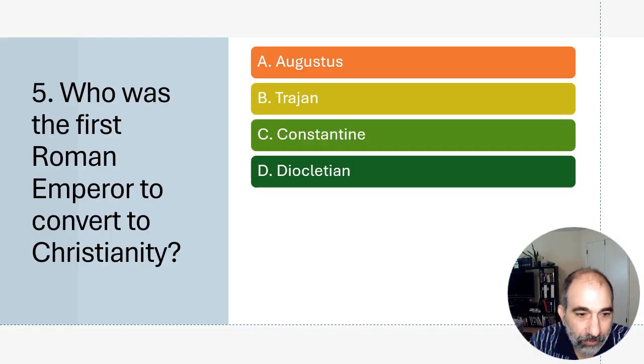All right, question number five. Who was the first Roman emperor to convert to Christianity? Was it Augustus, Trajan, Constantine, or Diocletian? And the answer to that one is C, Constantine. So first five questions, kind of easy, but we're trying to make the next ones a little bit harder as we move forward. Hopefully you got the first five.